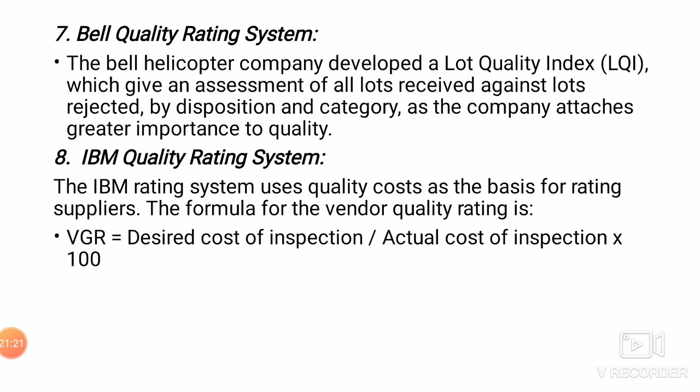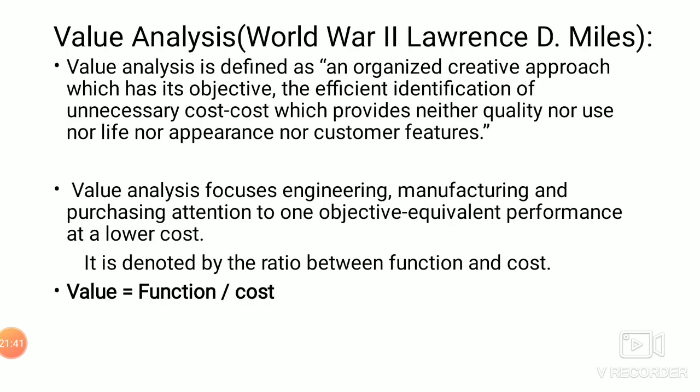Next one, IBM quality rating system. So there is a formula for calculating the vendor selection. Vendor quality rating is equal to decided cost of inspections divided by actual cost of inspections into 100. So with the help of this formula, the vendors are selected.